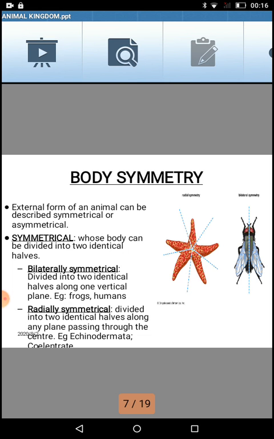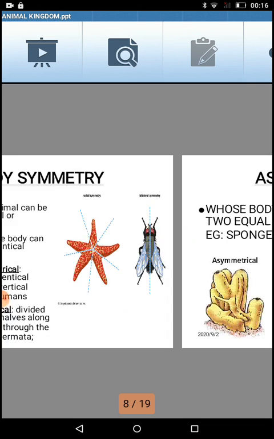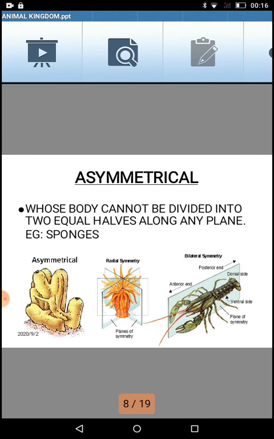The second one is asymmetrical, as simple as that: the organism cannot be divided into two equal parts by any of the planes. The first example you can see is sponges. Sponges are vase shaped structures and they just grow randomly inside the water. So no plane can divide these organisms into two equal parts, so they are called asymmetrical. Even amoeba comes into it because it keeps on changing its structure, so at no moment of time can you divide that organism into two parts.